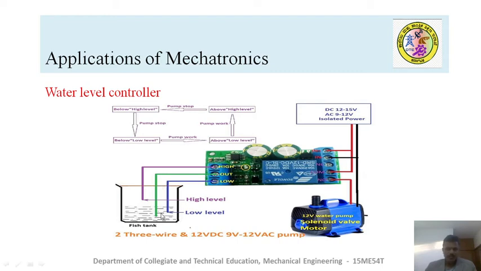While doing so, it checks whether sufficient water level is available in the sump or not. Based on the level conditions, the microprocessor sends the signal to the pump so that the pump switches on. As and when the water level in the tank fills, the top level sensor sends the signal to the microprocessor so that the microprocessor sends a signal to the motor for switching it off. Okay, that's how the water level is controlled with the help of this microprocessor system, or mechatronic system.